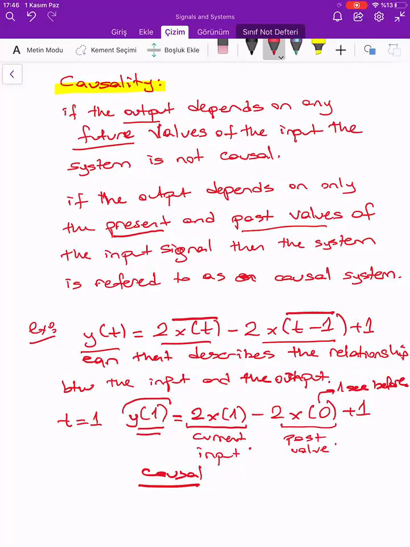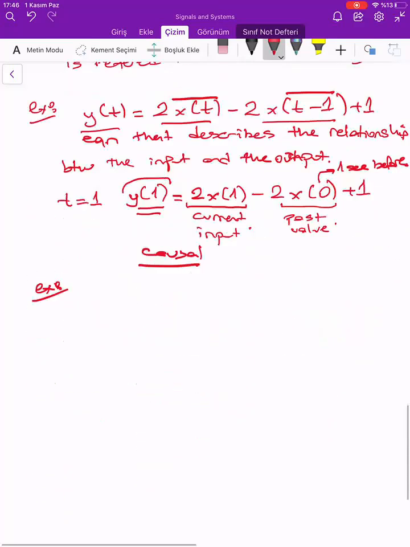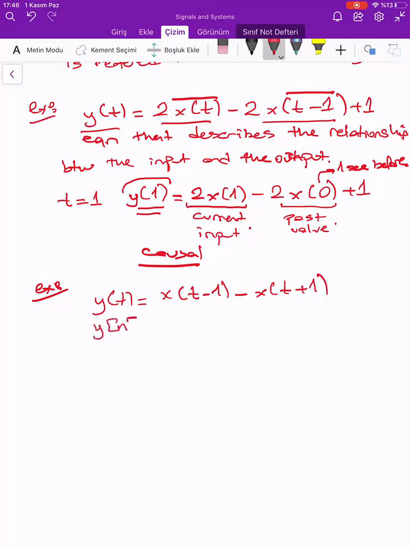For example, if I have such a system, arkadaşlar, y of t is equal to x of t minus 1 minus x of t plus 1, okay? Or I would say y of n, I don't want to stick always to continuous time. It is also true for discrete time systems, arkadaşlar.